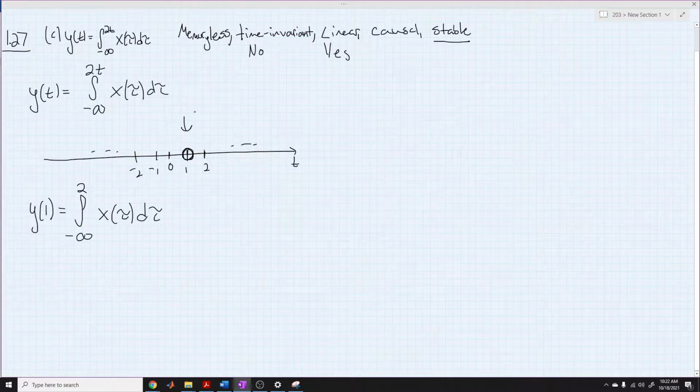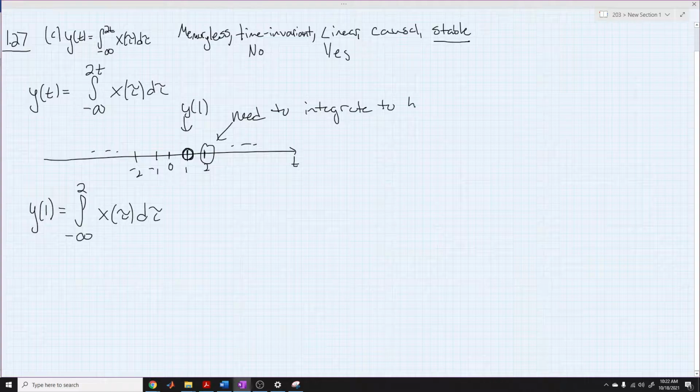So we're looking at y of 1, but we need to integrate from negative infinity up to 2. If we're integrating to here, we're anticipating the future, integrating past where we're actually looking on our time axis. So this is a non-causal system, because we have to look into the future.